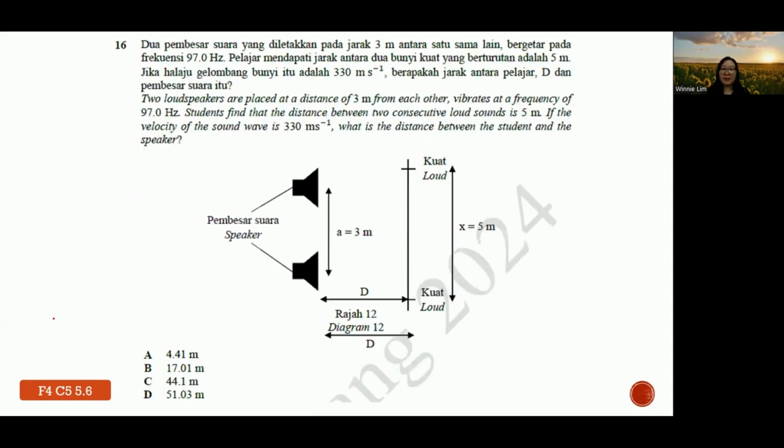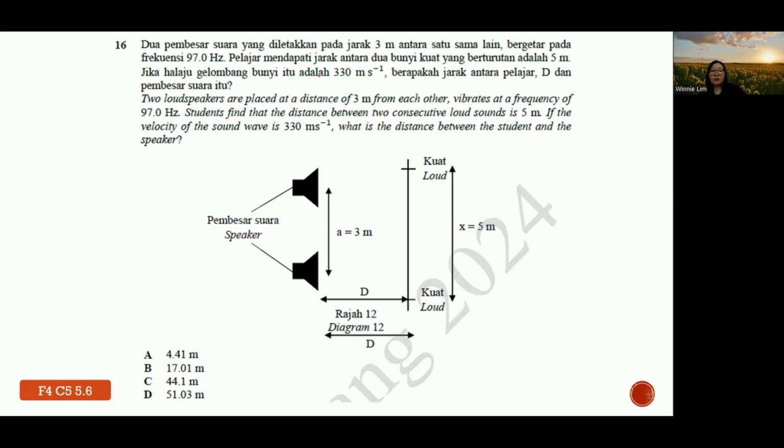Okay, question 16. Two loudspeakers are placed at a distance of 3 meters from each other and they vibrate at a frequency of 97 Hertz. Students find that the distance between two consecutive loud sounds is 5 meters and the velocity of the sound wave is 330 meters per second. What is the distance between the student and the speaker?